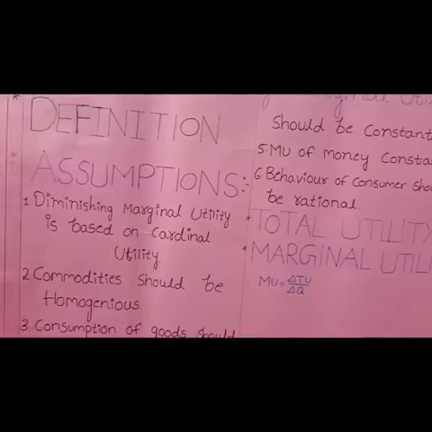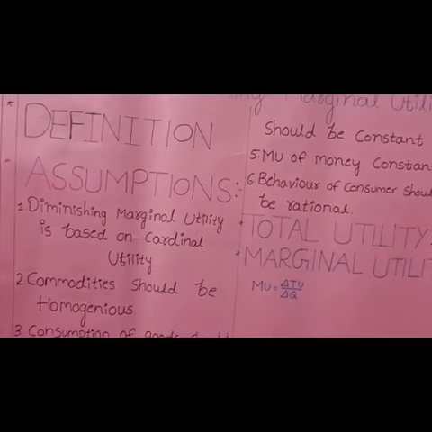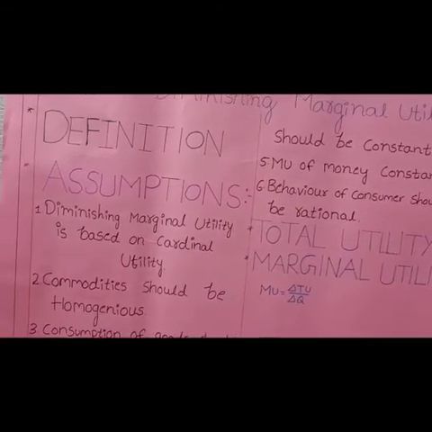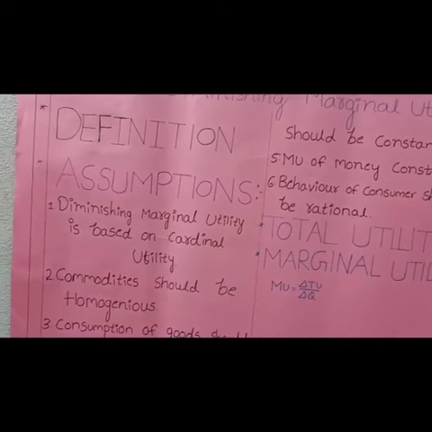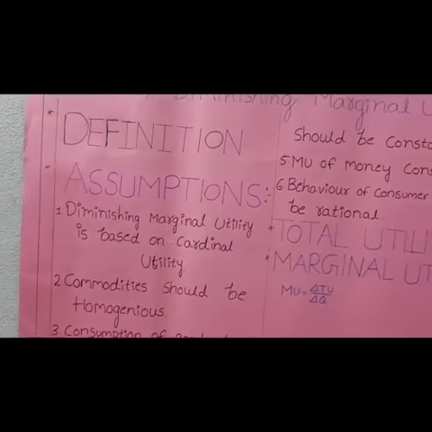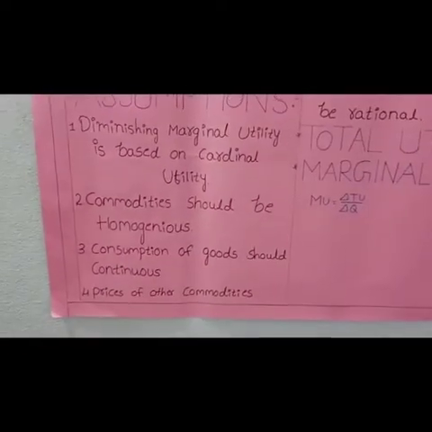I am Bhargavi, and now I am going to explain the law of diminishing marginal utility. Here, the whole law I have written on a chart, and I will give the introduction now. The law of diminishing marginal utility was introduced by Gossen in 1854, and it was developed by Marshall. And now I will give the definition.